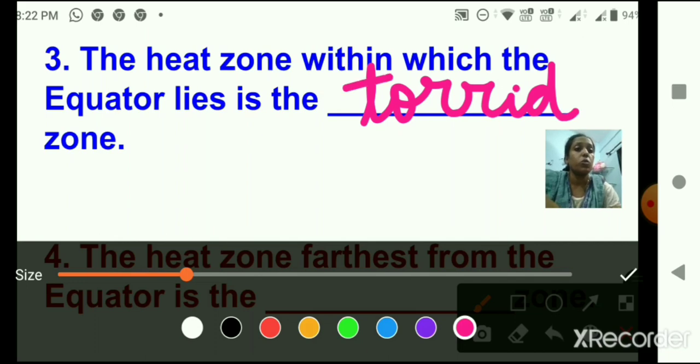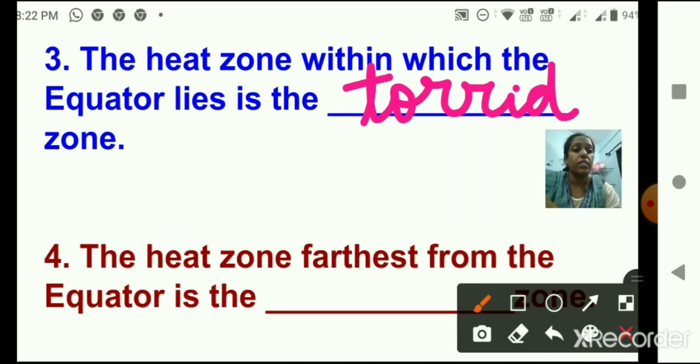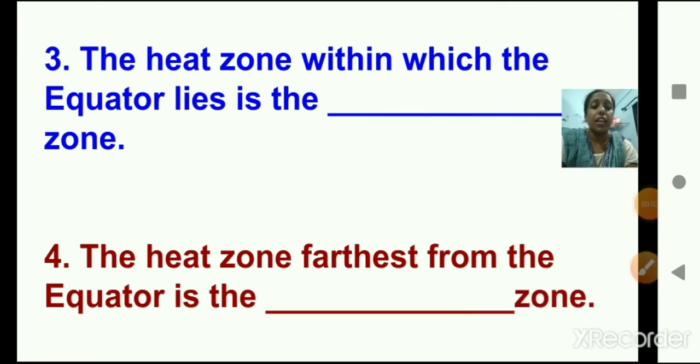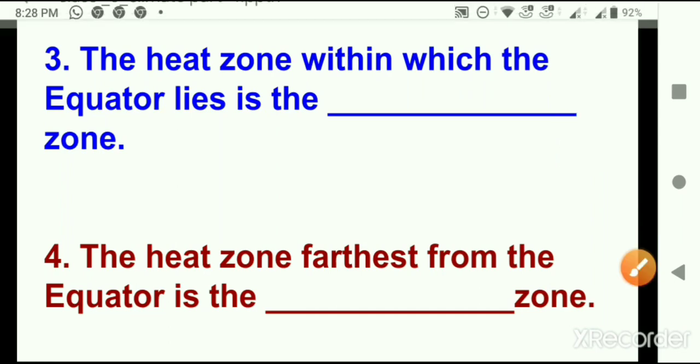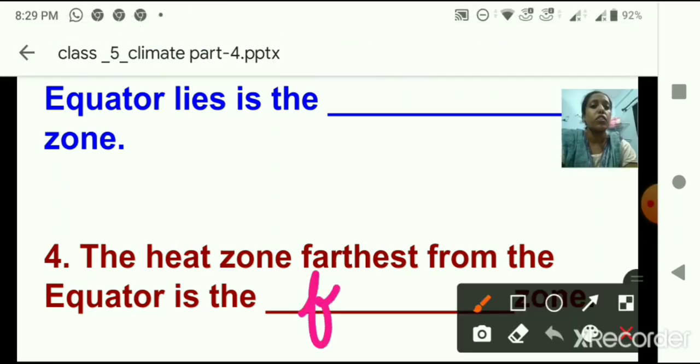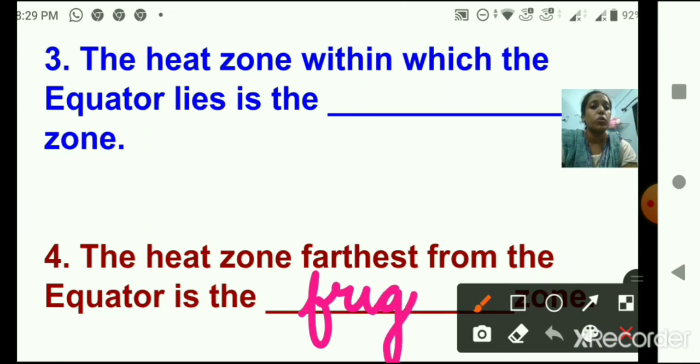Torrid zone. Next. Number 4. The hot zone farthest from the equator is the dash zone. That means which zone is too far from the equator? Yes, very good. Frigid zone.